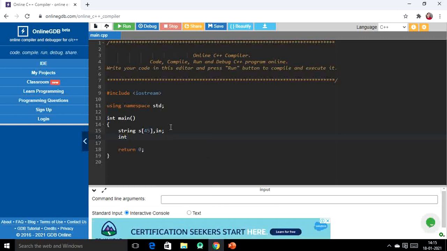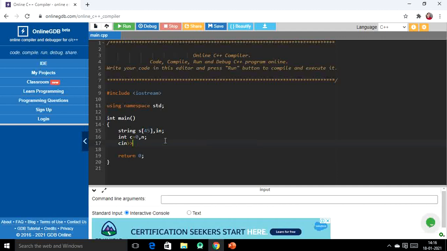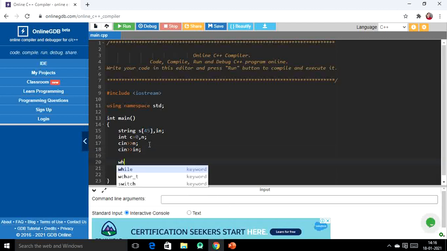And next what we will do, we will take a variable for counting the number of elements in this names array. And next we will take n, so cin n, right? So here I have taken this n as input. Next, I have to take this in value as input, and now here I will run a loop and check while in is not equal to small q and also not equal to capital Q.